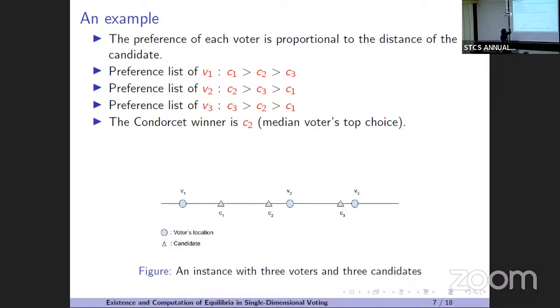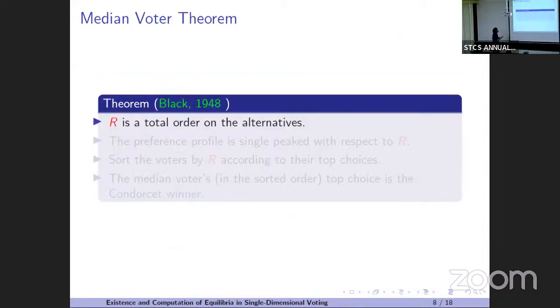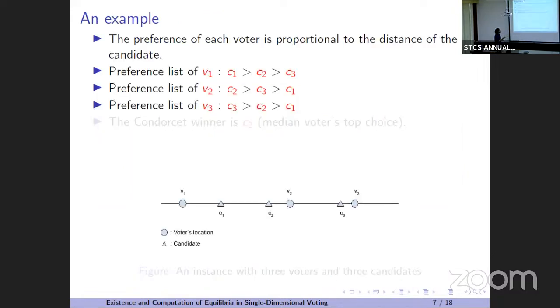But as you can see, this is a special case of single peaked, since I have given you a picture. In the broad sense, what is a median voter? That I will define here. So let's say you have a global ranking, just like the green one.